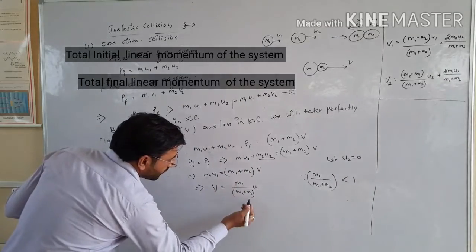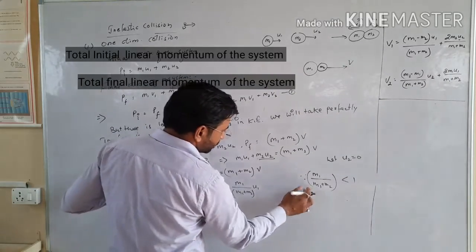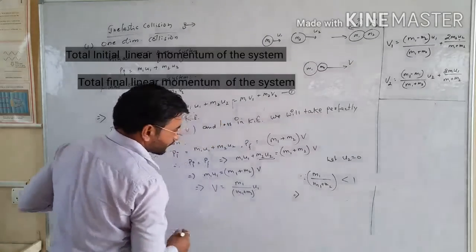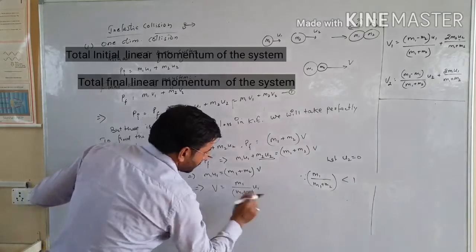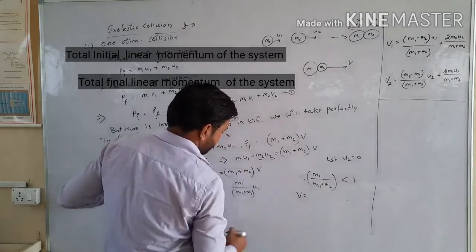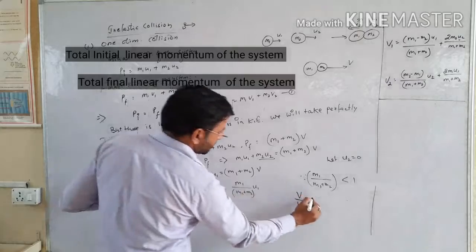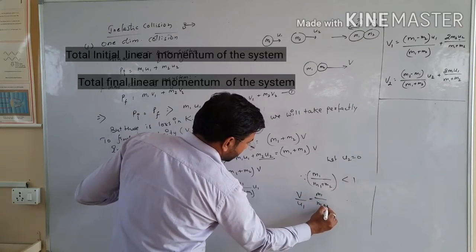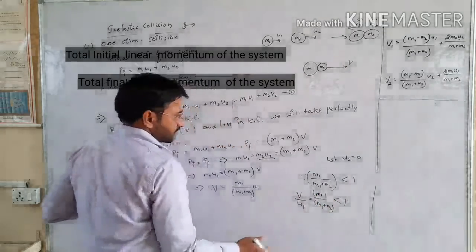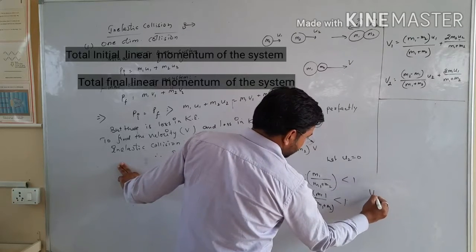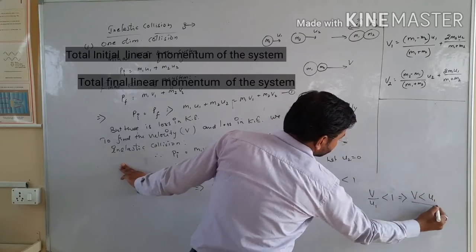So from this equation, v upon u1 is equal to m1 upon m1 plus m2, and this value is less than 1, so v upon u1 is also less than 1. It implies v is less than u1.